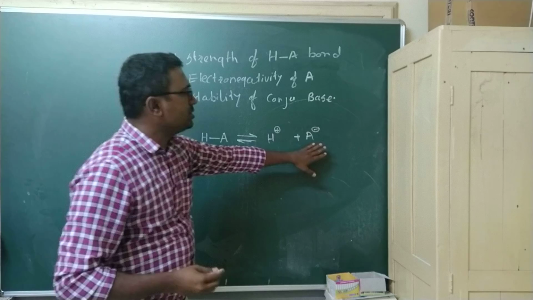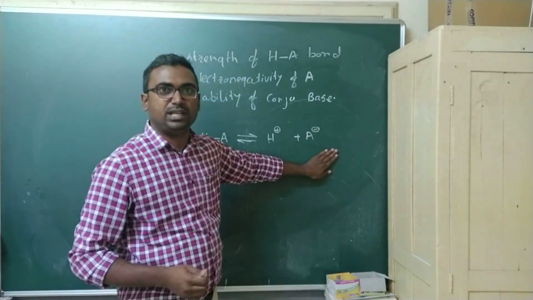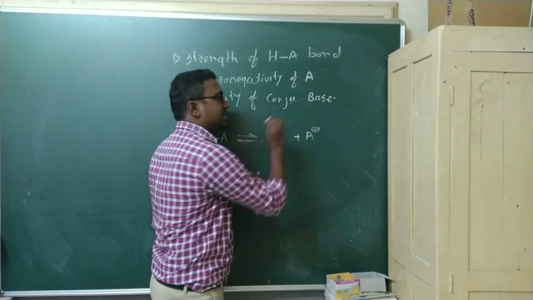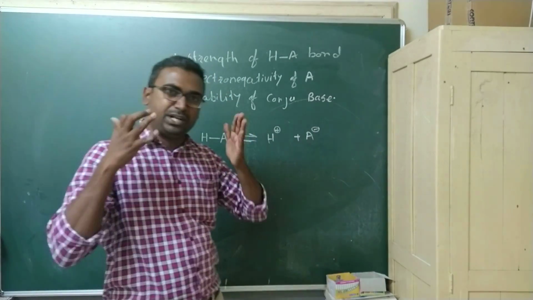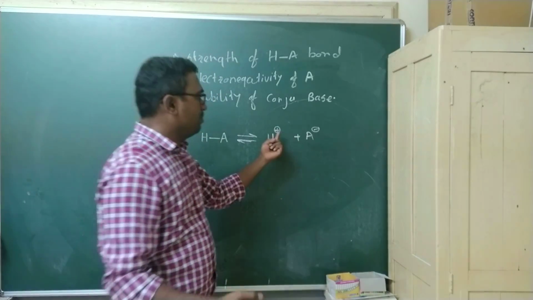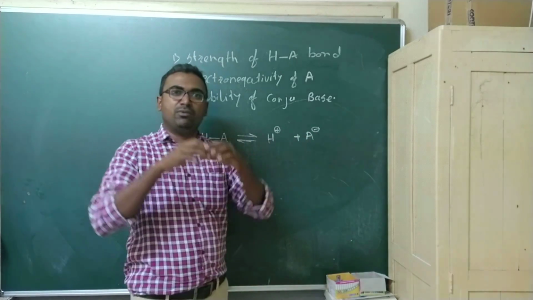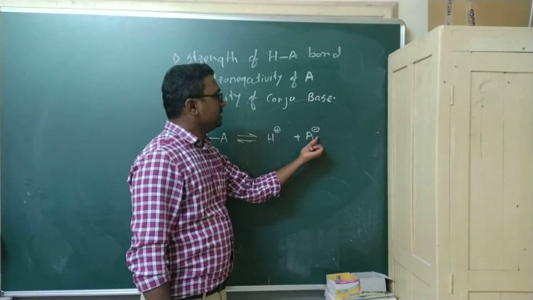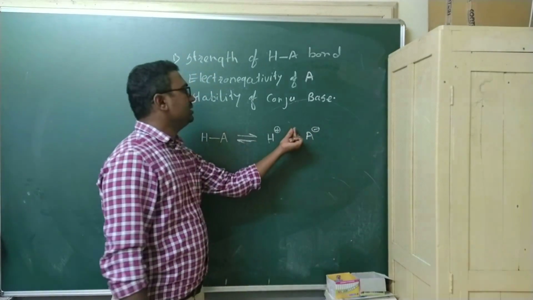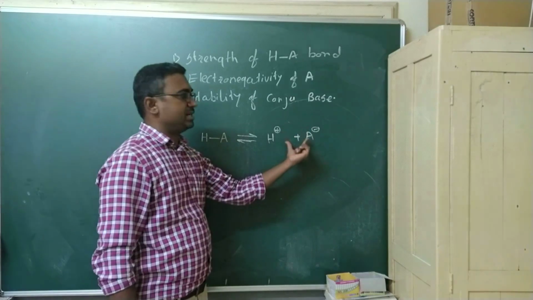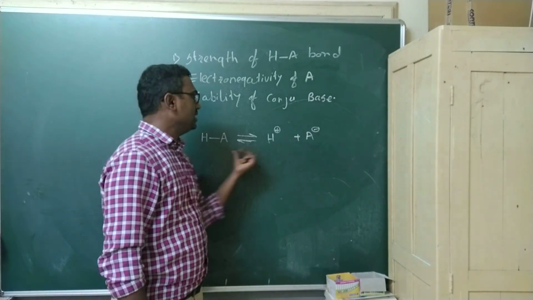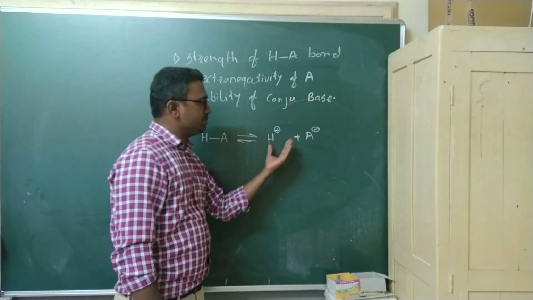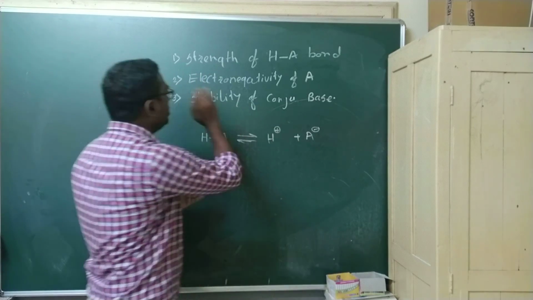So if the stability of this conjugate base increases, then the attraction between these opposite charges decreases. As we know, there is attraction between oppositely charged particles. Positive and negative charges always attract each other. So if its stability increases, the attraction between the two oppositely charged ions will decrease, and it will help H plus and A minus to dissociate. But how this stability of